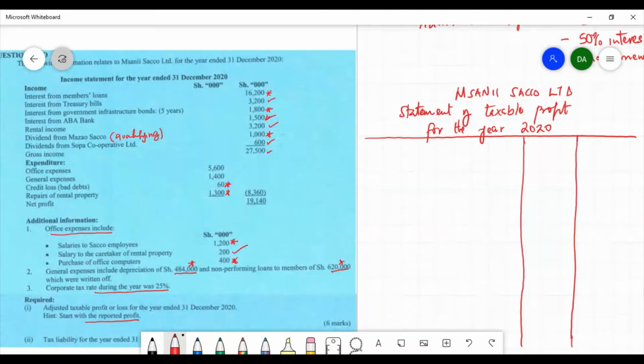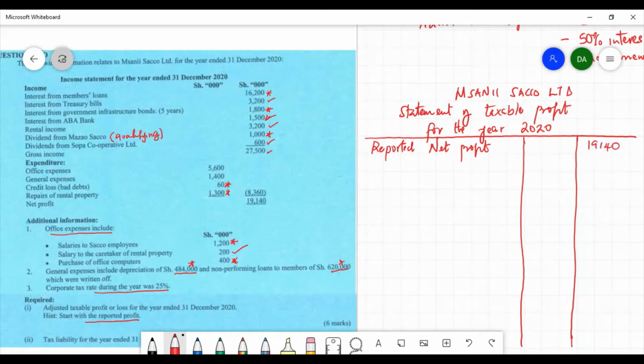Right, so we have been advised to start with the reported profit. So we start as follows. Reported net profit. And the reported net profit in this case is equal to 19,140.